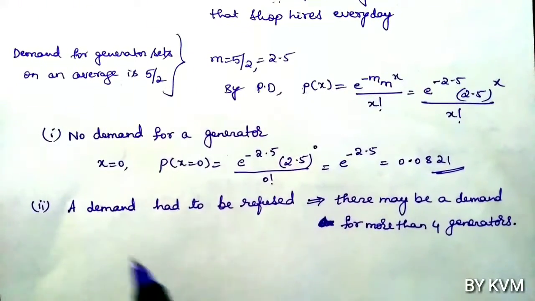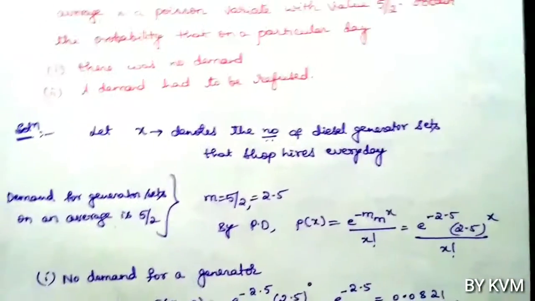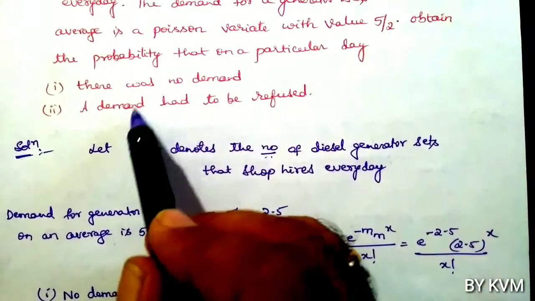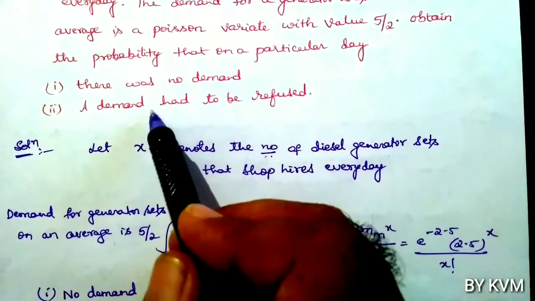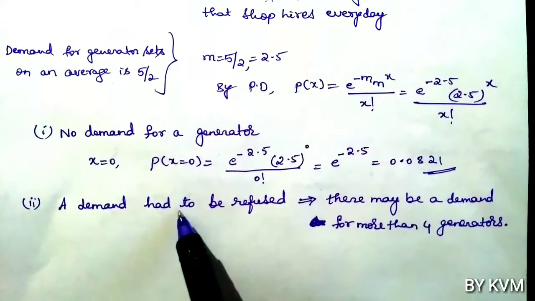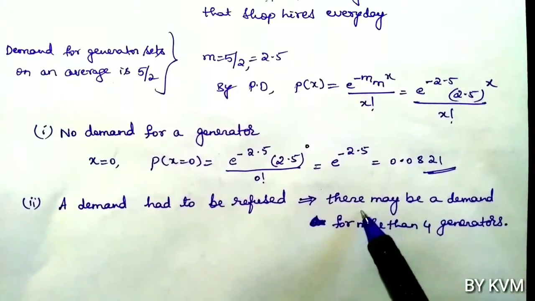So now second case. We have to find the probability that a demand had to be refused.